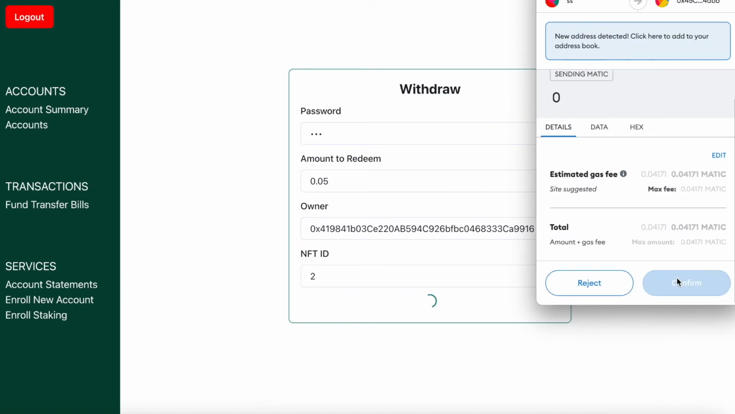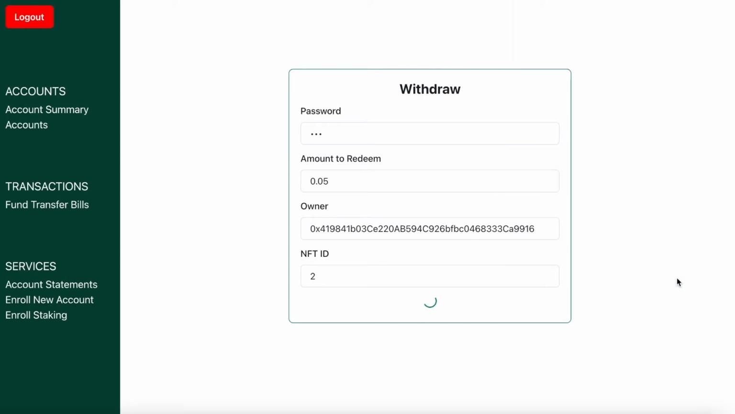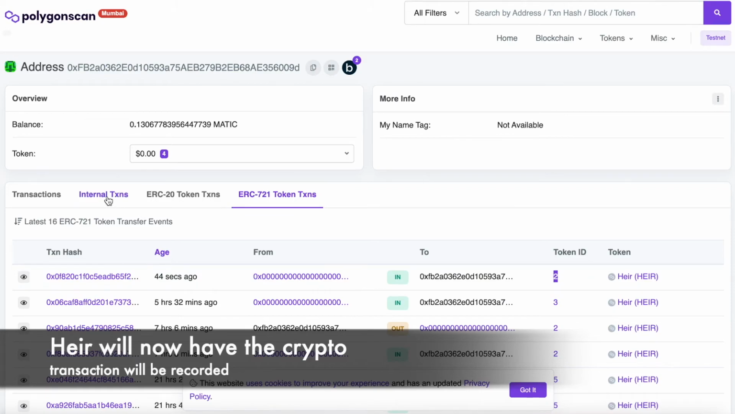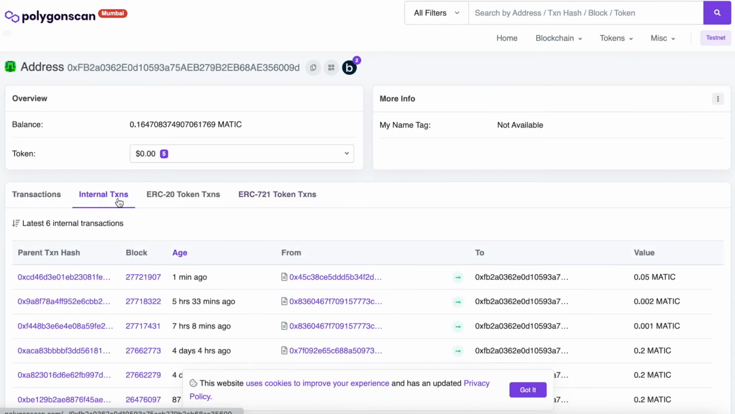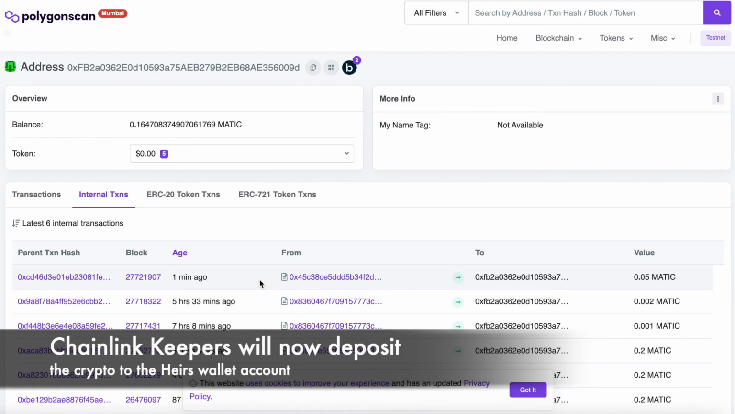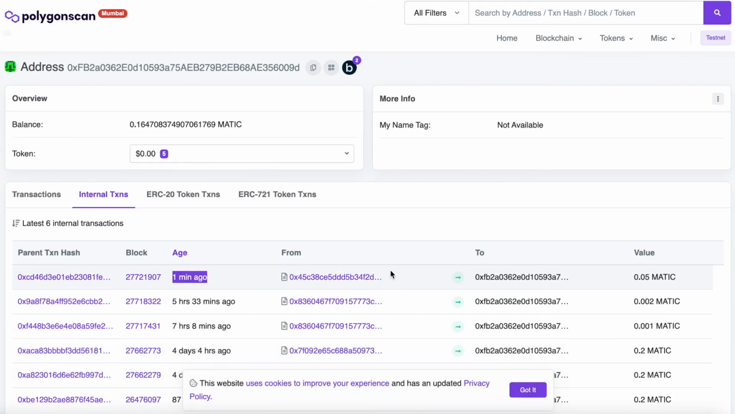Okay, so the first transaction is to approve the token to transfer for the contract, and then the second one is to withdraw the money. So here's the money. You can see that it went up, so the withdrawal is successful. If I go to the Explorer and refresh and take a look at it, you can see that the contract, using Chainlink Keepers, will deposit the funds to this account. And that's it for my part.